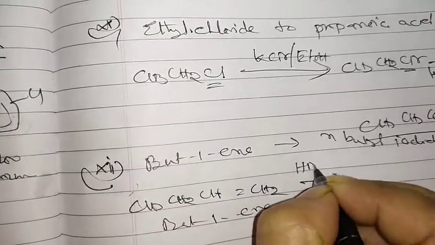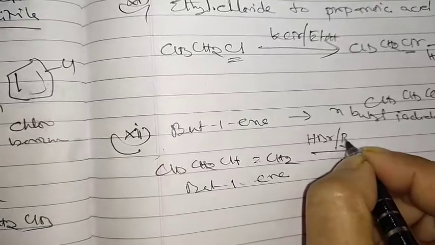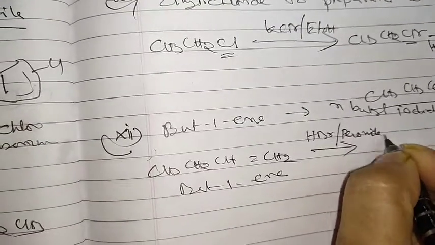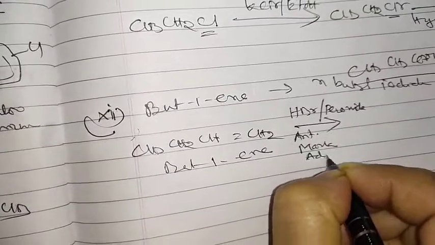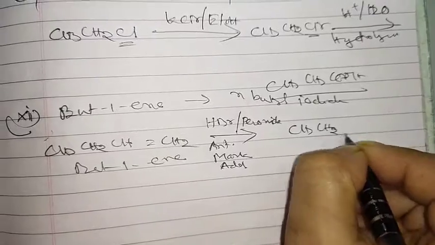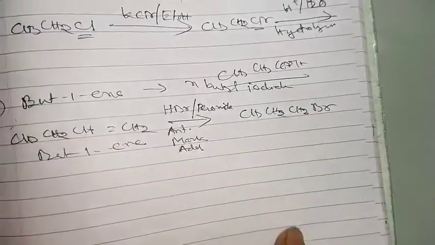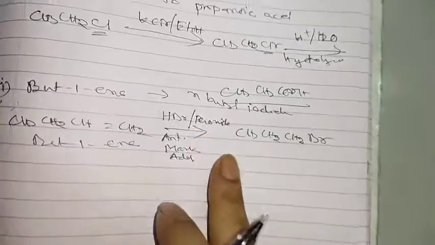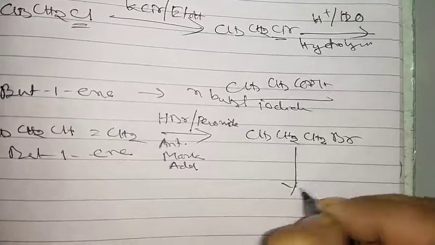So first we are adding HBr, because we cannot simply add HBr, and it is coming in peroxide condition, peroxide anti-Markovnikov addition. Okay, so now it is coming CH3 CH2 and bromine. Over now. Now bromine is converted into iodine. So which reaction should we go for? Finkelstein reaction. Bromine is going for iodine and fluorine.